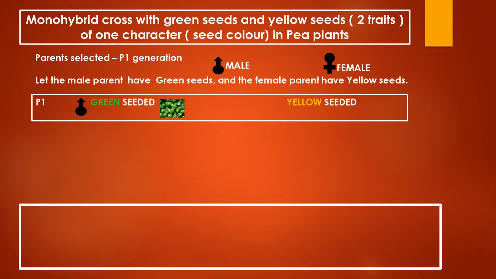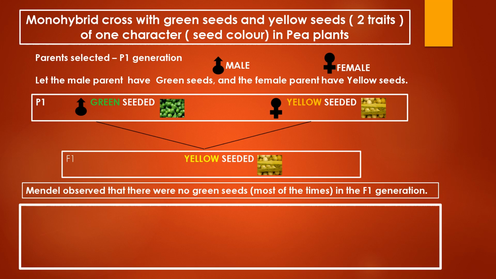When he crossed that and he collected the seeds and raised the next generation, Mendel observed that there were hardly green seeds. Most of the times, there were some exceptions which we will learn later. Most of the time, there were no green seeds in the F1 generation. All the seeds collected in the F1 generation, when they were raised, they produced yellow seeded plants.